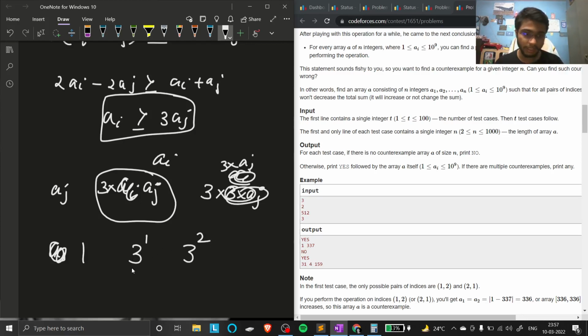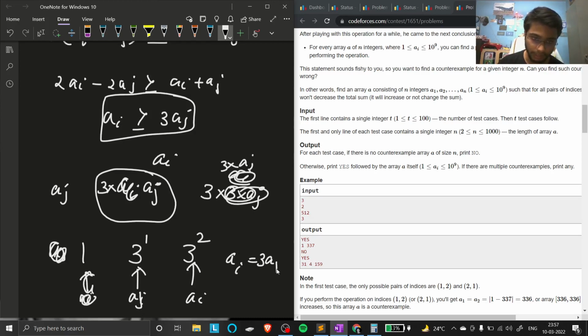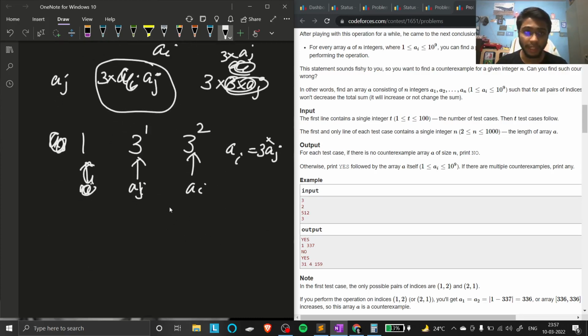The reason behind this is, you assume this as aj, so it would be ai, and here we can find that ai would be 3 into aj. So do not get confused: it's not a multiple of 3, it should be a power of 3.